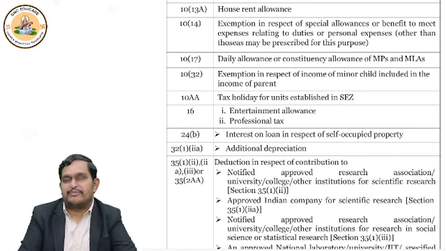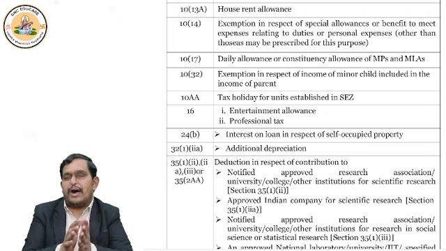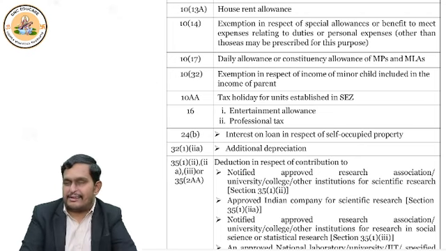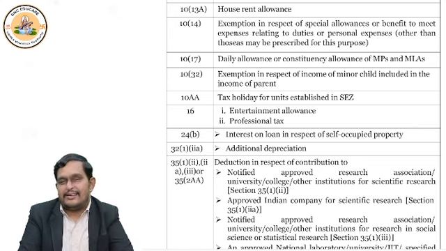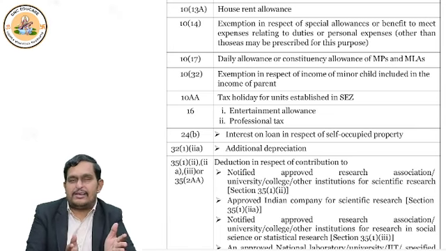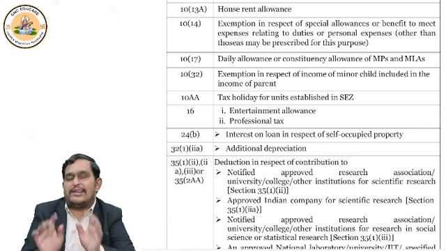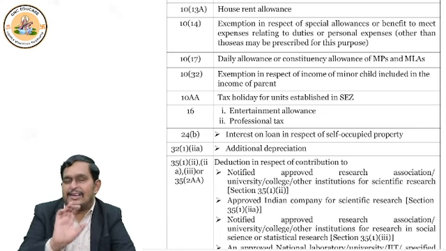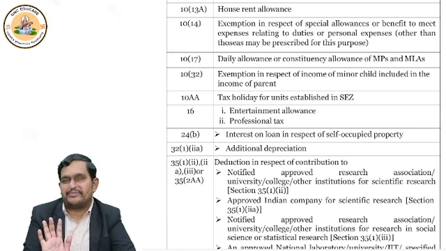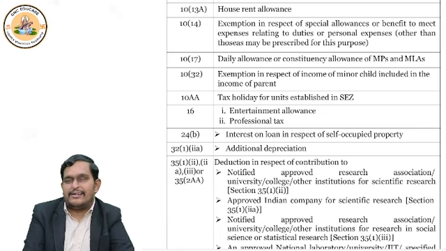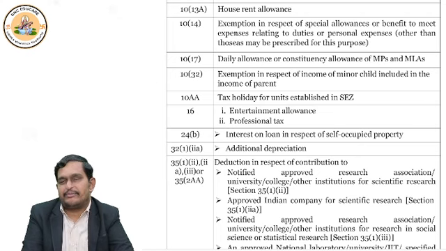First come to 24B. Dekho, when we talk about income from house property, there are two types of properties. One is let out property. Let out property means we gave it on rent. Then if the property is let out, whether you file return under default or under optional tax regime, there is no difference in treatment. Both are treated alike, equally. So I am not going to discuss. But suppose the property is self-occupied property, that means you are staying in the property. In that case, the difference is there.